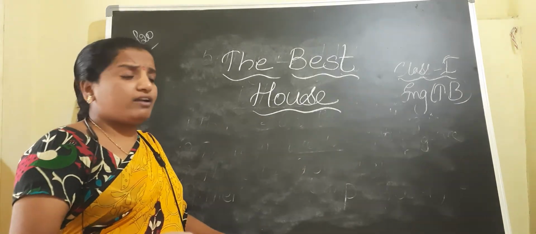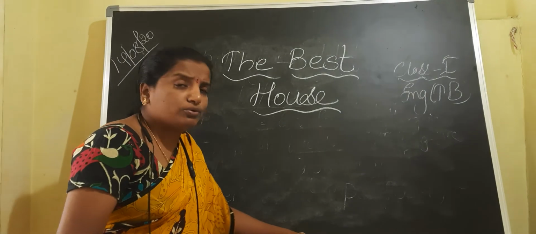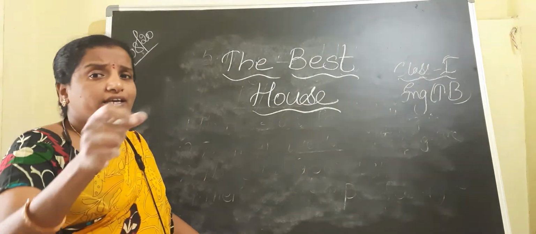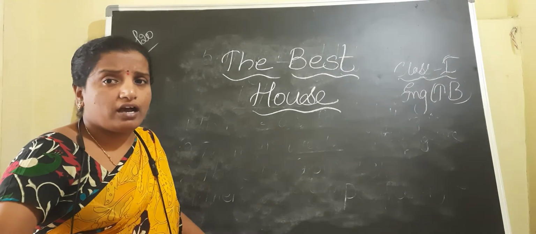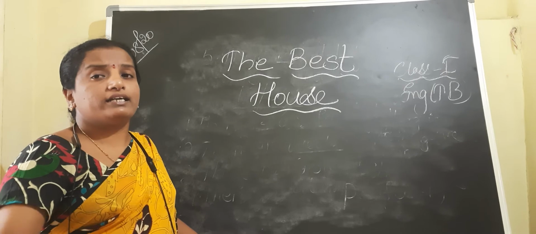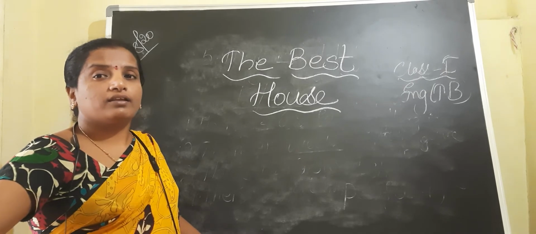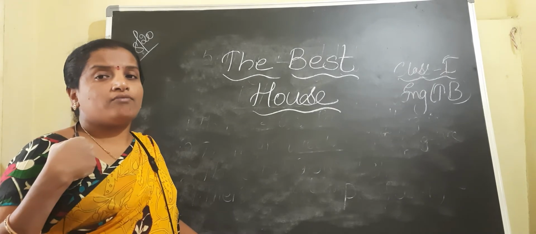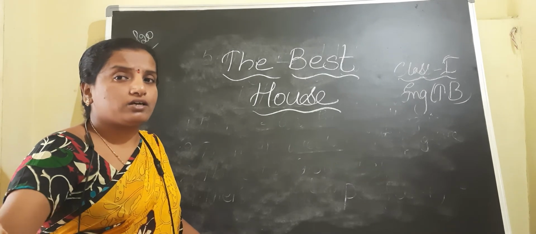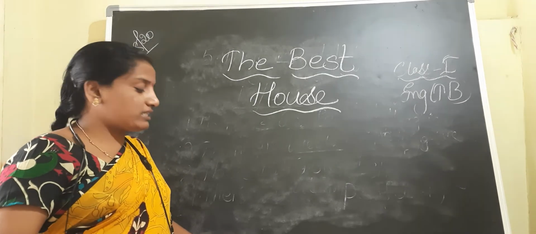See, for everybody, their home is the most comfortable thing. Like the mouse was living in a hole of a house, he was comfortable there in the hole because that is the house of the mouse. We are comfortable in our houses. In the same way, the mouse is also comfortable in its house.